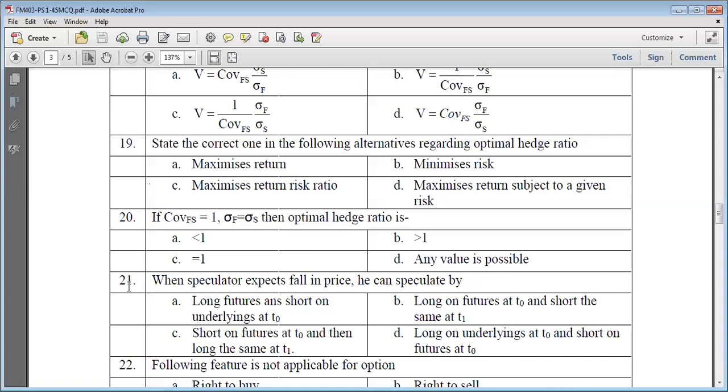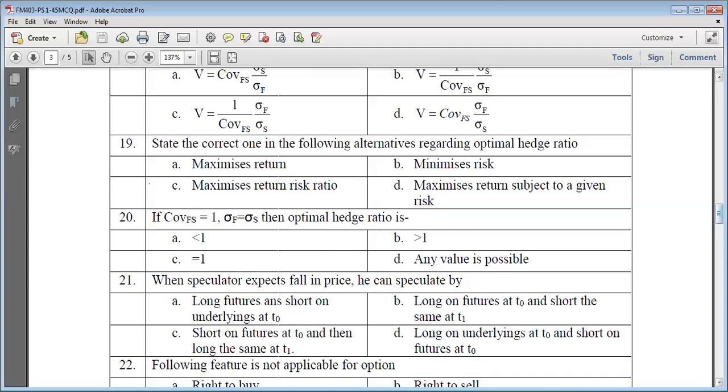Definitely the price of T0 futures will be higher than the price of the T1 underlying asset, so profit will be made. So this will be the correct strategy of the speculator. So C is the correct answer for 21.